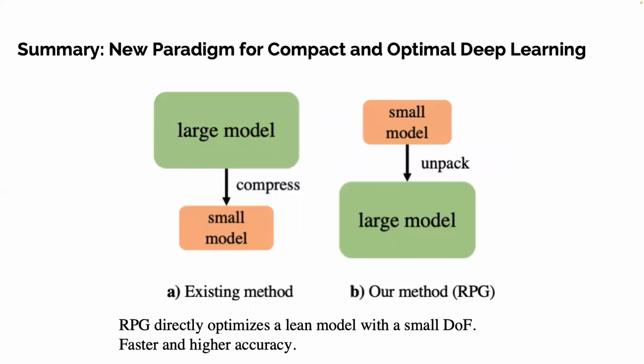To summarize, we propose a new paradigm for compact and optimal deep learning. RPG directly optimizes a lean model with small DOF. It is faster and has high accuracy.